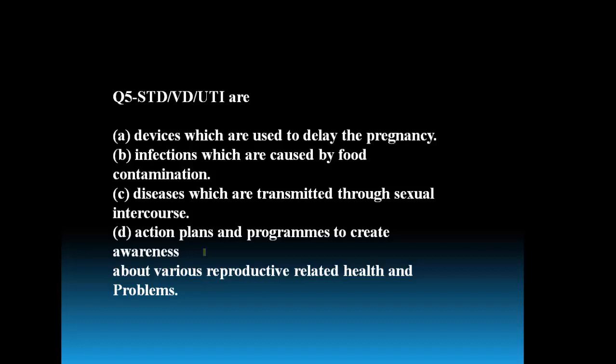So what is the meaning of STD, VD and UTI that we need to identify in the given statements? STD, sexually transmitted diseases. VD, venereal disease, the diseases of love and sex. UTI, urinary tract infections.